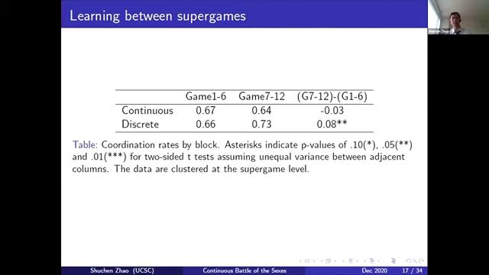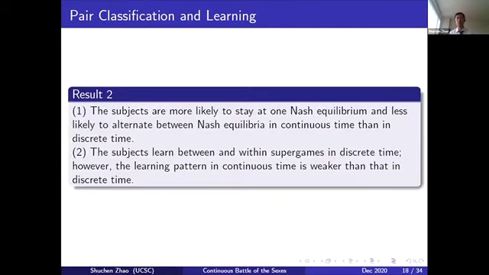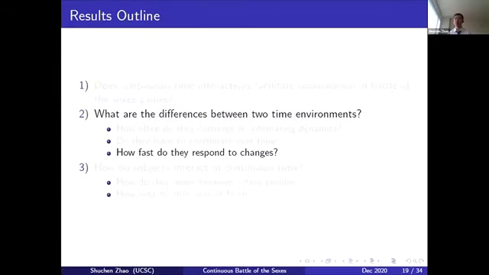And all 3 results lead us to the second result. Basically, it's more difficult for subjects to learn alternating dynamics in continuous time than in discrete time. And that difficulty slows down the learning in general, both between supergames and within each supergame. But does it mean that the continuous time game is strictly dominated by the discrete time? Note that in the previous literature, we found that in general, people respond faster in continuous time.